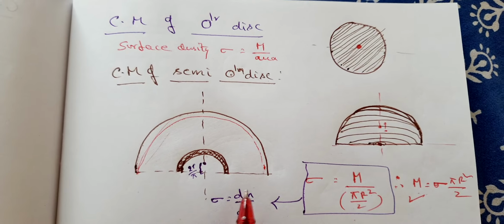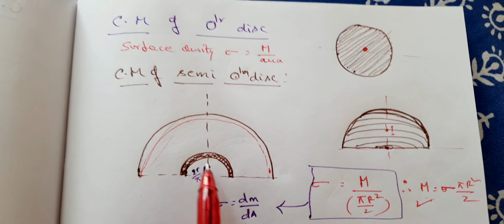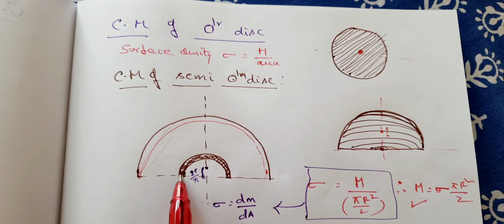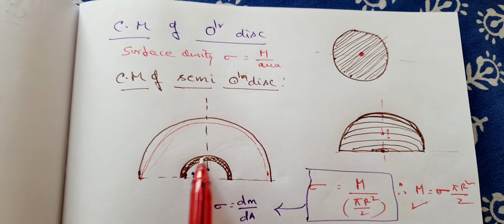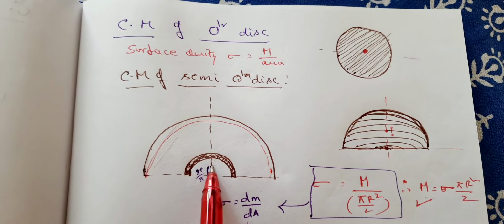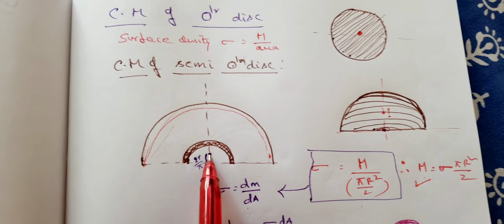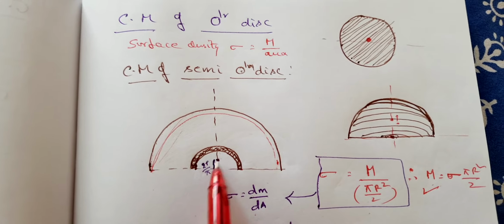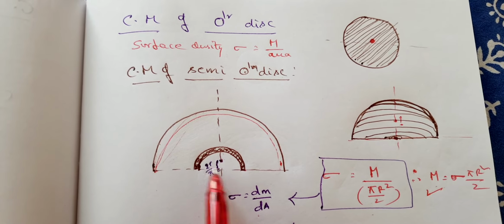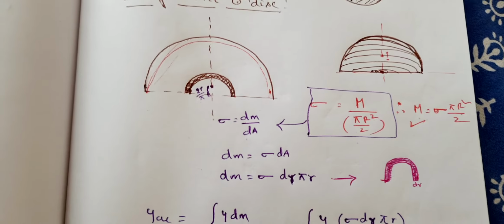Now where does this dm lie? This dm lies at 2r by pi. You are not going to take that the mass is here, because we already know that for this semicircular ring, the total mass seems to concentrate at this point, because this is the center of mass of the semicircular ring. So this is where the total mass is. The mass is at a height of 2r by pi.